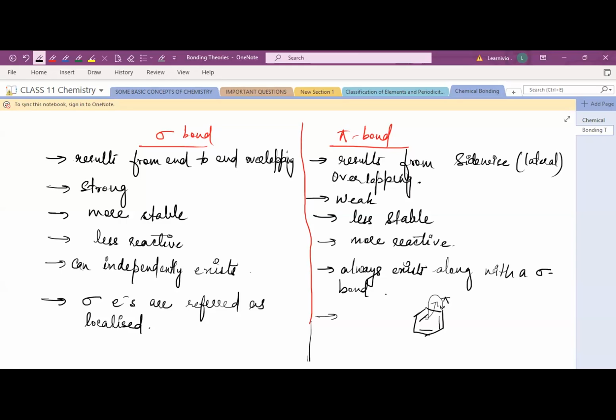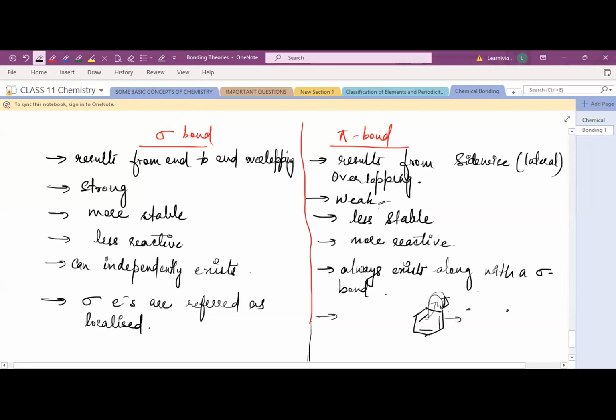So basically, the sigma electrons are referred to as localized, which means they are immobile. वो move नहीं करते हैं, right? अब किसी भी bond formation हो, किसी भी chemical reaction हो, they don't move. But the pi electrons are movable. Okay, in a weak bond, the electrons are weakly held. बहुत ही weak force of attraction होता है between the electrons, and they can easily dissociate. The electrons can easily move from one carbon to another carbon and so on, which creates a resonating structure. Right.